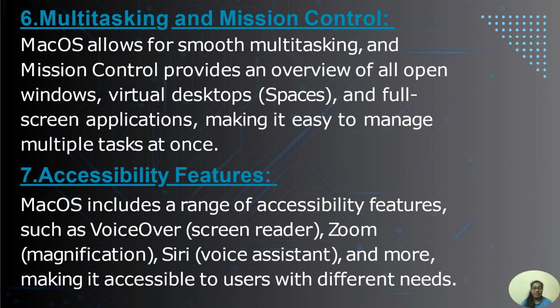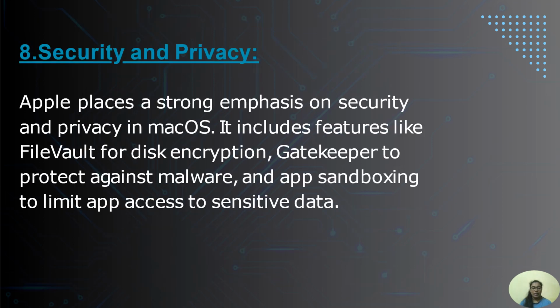The seventh one is accessibility features. macOS includes a range of accessibility features such as VoiceOver, that is a screen reader, Zoom magnification, Siri, which is a voice assistant, and more, making it accessible to users with different needs. Coming to the last feature of macOS X, that is security and privacy.